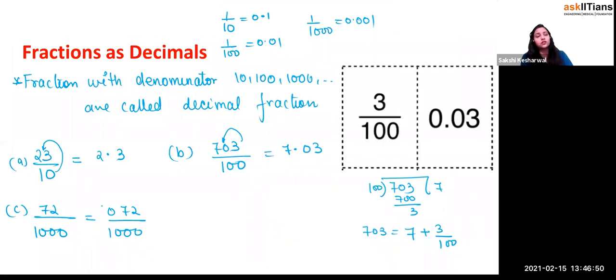It cannot be less, right? So I'm going to put the decimal place over here. So can I write this as 0.072, right? Yes or no? Yes. This is the way we write, right?